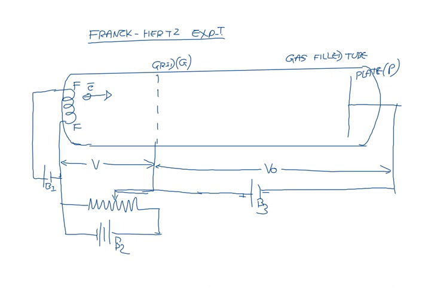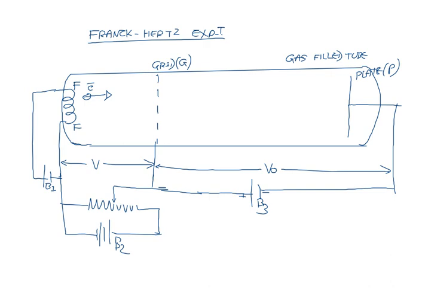So this is the experimental setup for the Franck-Hertz experiment to determine the critical potential of different elements.